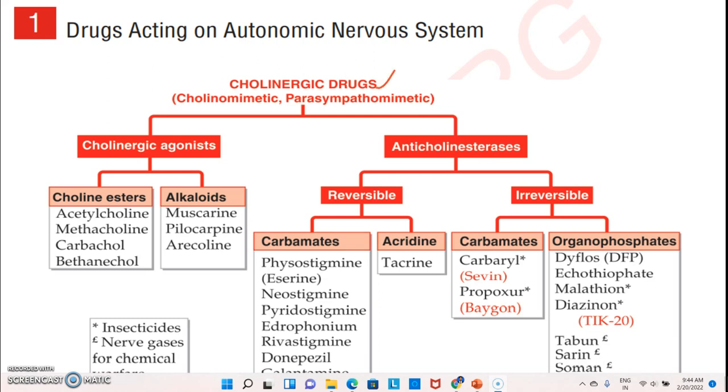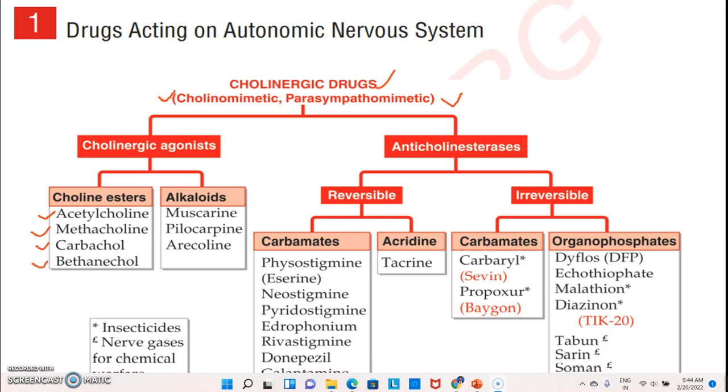Cholinomimetics means which mimic the action of acetylcholine, or parasympathomimetic drugs, which mimic the action of the parasympathetic nervous system. In cholinergic agonists, choline esters come and alkaloids also come. In the choline esters class, acetylcholine is an example, methacholine, carbachol, and bethanechol.